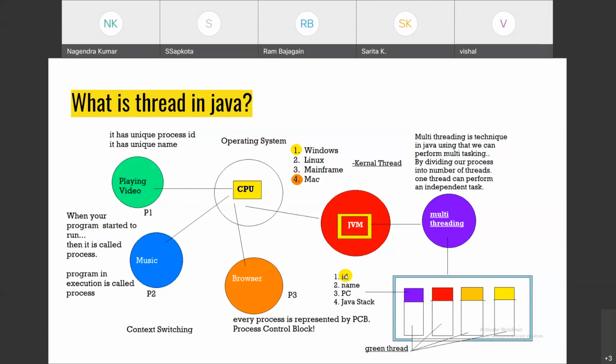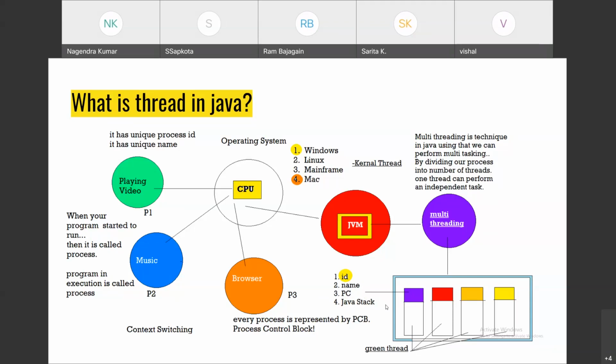Every thread normally has an ID, a name, and a program counter. What is a program counter? A program counter is a flag which points to the current instruction to be executed. There may be many instructions altogether in your program.